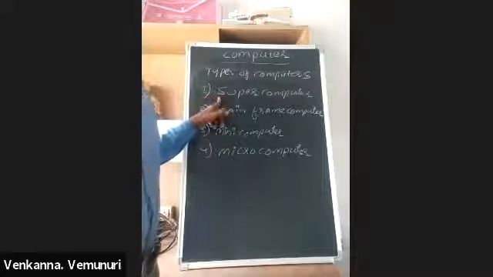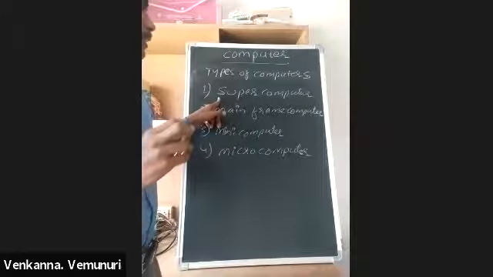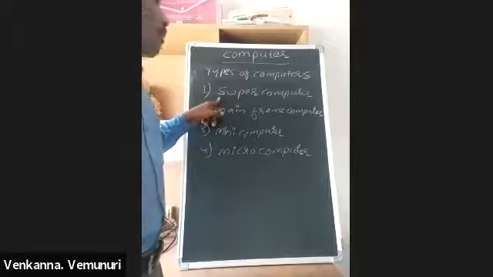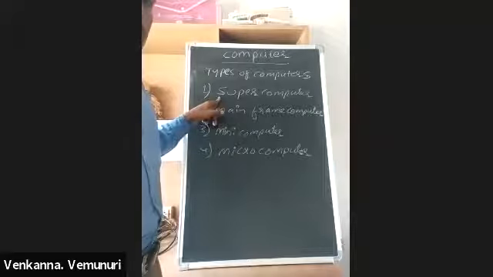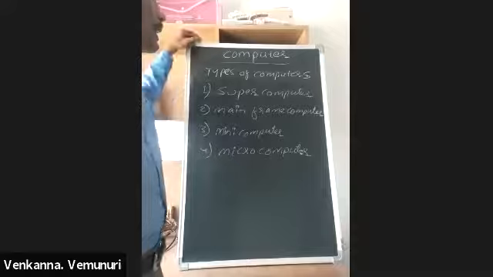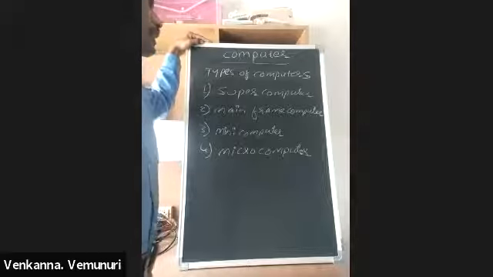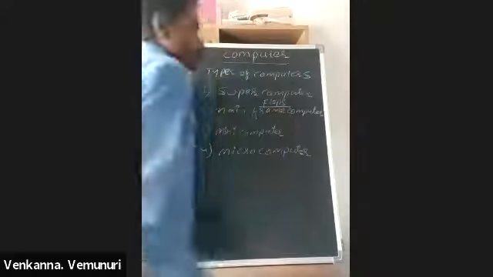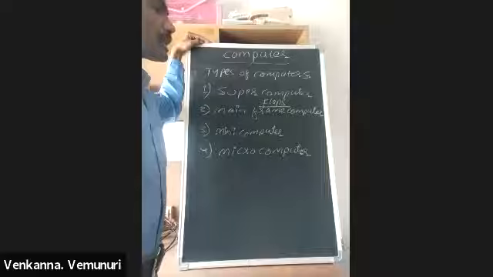So here, the first one, supercomputer. It performs millions and trillions of mathematical operations per second. Now, the supercomputer speed we are calculating in flops. Flops means floating point operations per second.